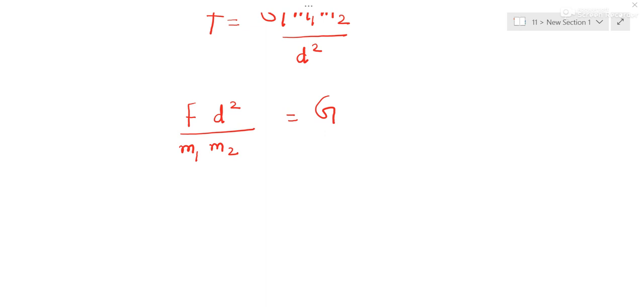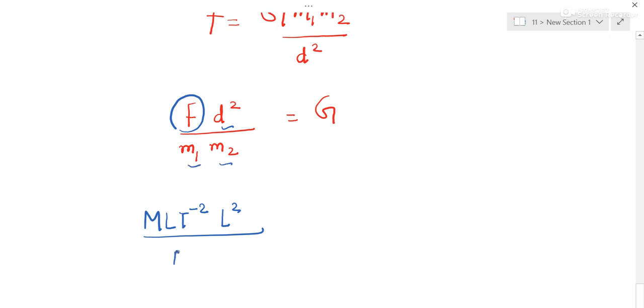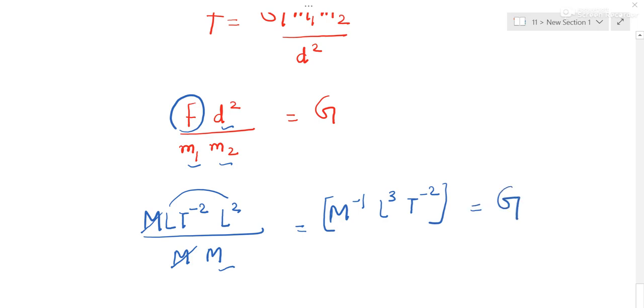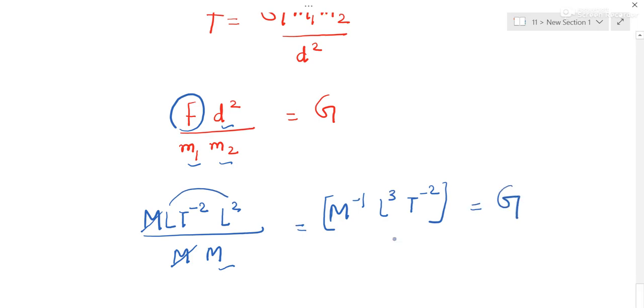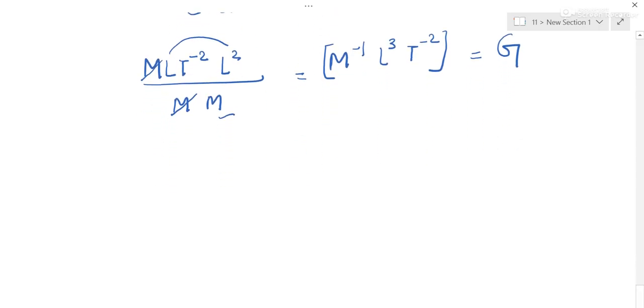We have memorized already the dimensional formula of force. It is M L T minus 2. D square is distance square, L2. Mass into mass, so one M is cancelled. So it can be written as M to the power minus 1. It will go up. L to the power 3. T to the power minus 2. This is the dimensional formula of gravitational constant. After gravitational constant, it is important. After that, we have